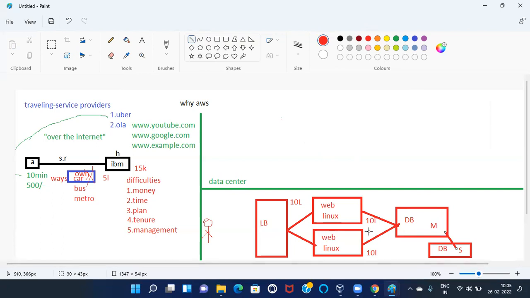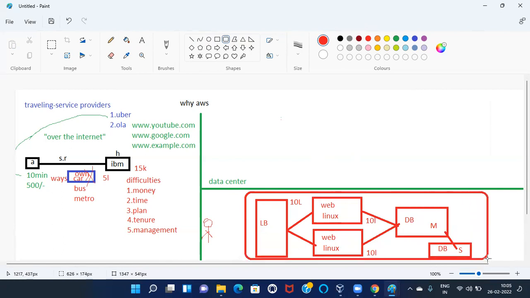This is my application. Assume this is the banking sector. If you go with the banking sector, your data is very sensitive, completely money transactions. We have to provide high security. For that, what do we have to do? We need to enable separate networking. So this is my infrastructure in my own data center.